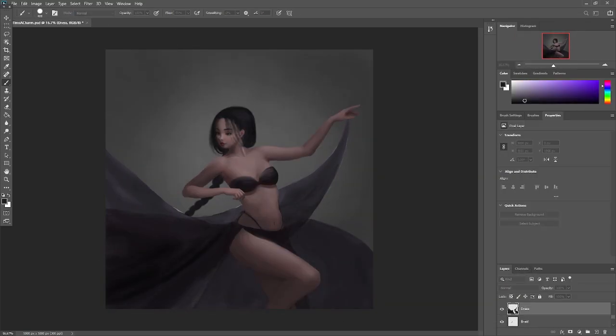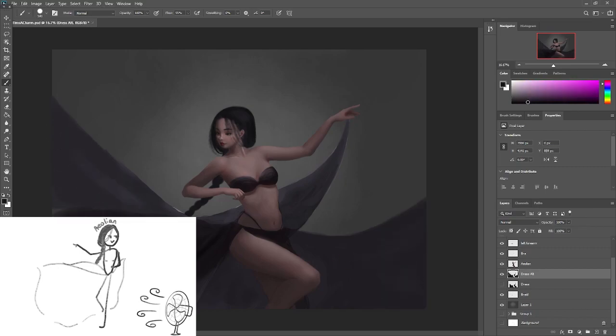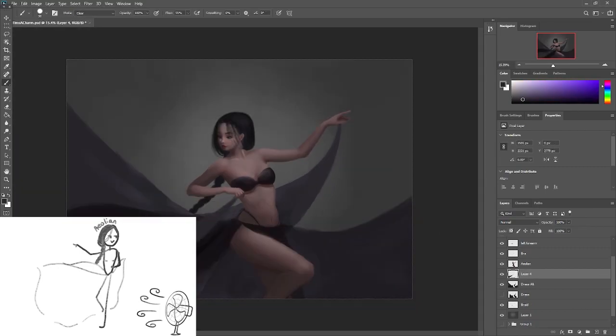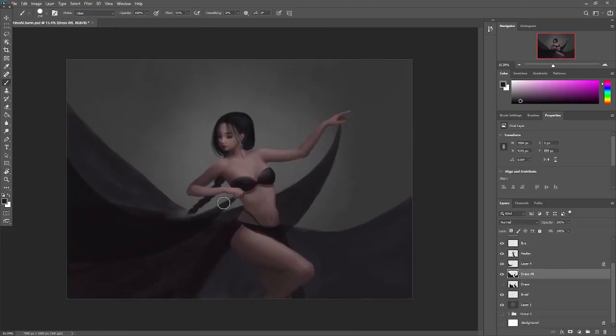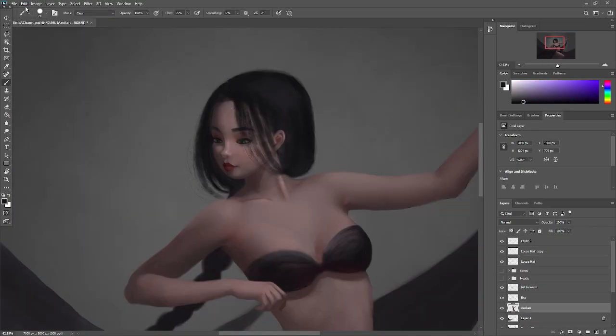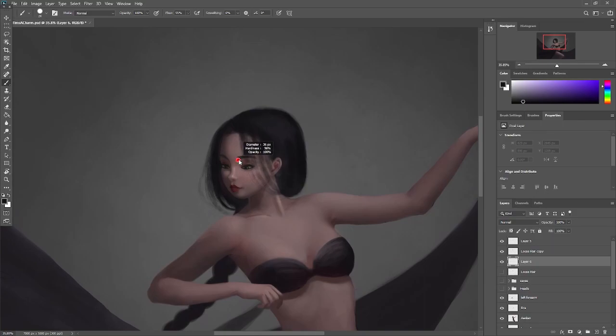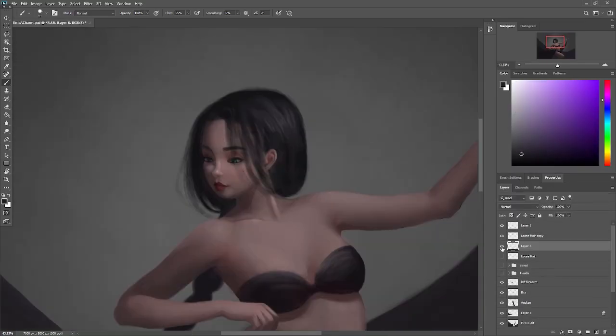And after some thinking, I've concluded that there's probably a huge gigantic fan blowing on her dress, and her dress is made with light fabric like silk, so the dress flows up. Maybe there are two maids holding the dress up as well. Based on that knowledge, I changed her dress shape a little, and I also expanded the canvas so we can see more of her dress in order to show off the butterfly patterns that I haven't added yet.